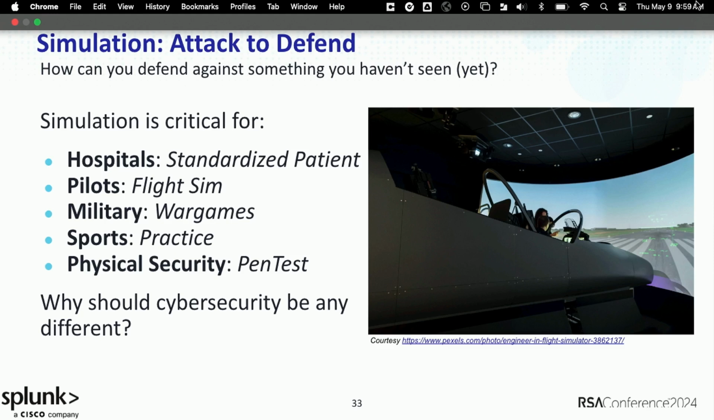Doctors and nurses and hospital staff practice on standardized patients in a lower stress environment. Pilots, of course, have flight simulators. The military has war games. Every time you go to sports practice, you're practicing plays in a lower stress environment. And even physical security has penetration tests, which is maybe one of the closest analogs to the cybersecurity domain. So again, I posit the question, why should a high-stakes, high-pressure environment like cybersecurity be any different than any of these environments?